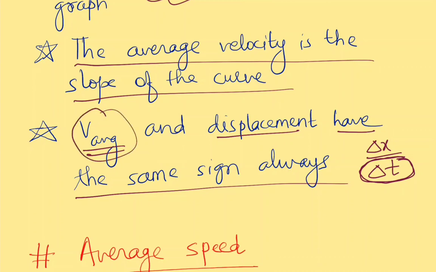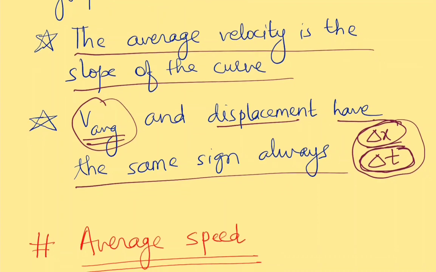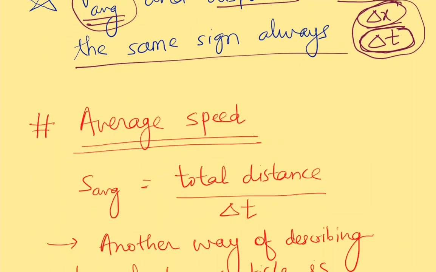The only way the sign of average velocity is related to this ratio is through the sign of displacement. So whatever the sign of displacement, that same sign will be held by the average velocity also. Fine. So this is all about displacement.